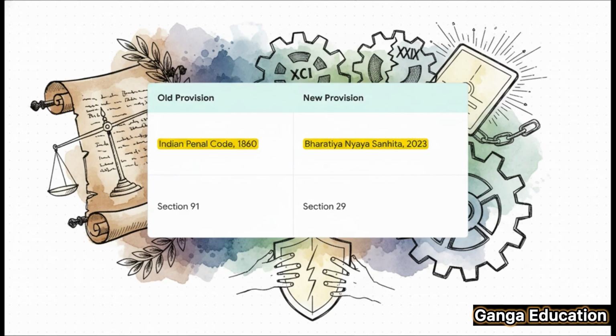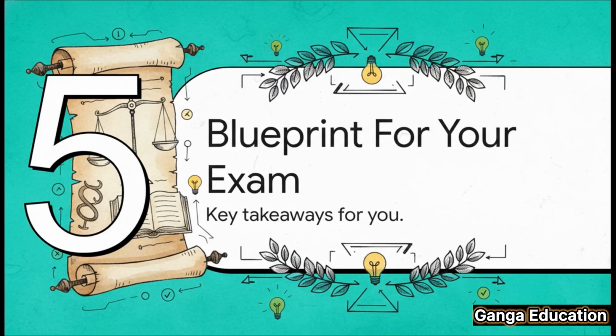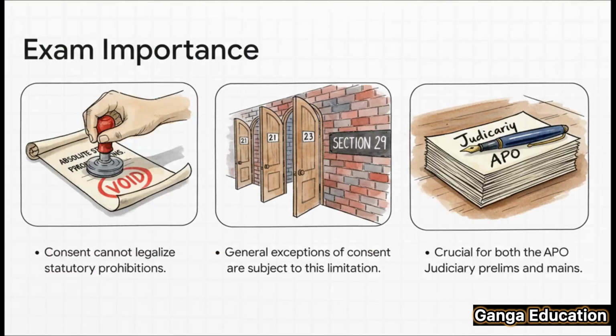All right, now for what is arguably the most important part for you, the exam perspective. What do you absolutely need to remember about Section 29? First, this section is absolutely crucial for both the judiciary prelims and mains. The core idea is that consent cannot make something legal if the law has completely forbidden it. You have to remember that all the general exceptions related to consent are subject to this overriding limit in Section 29. And for the APO exam, you can definitely expect direct questions on this topic.